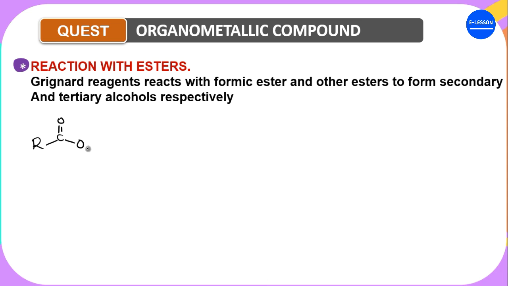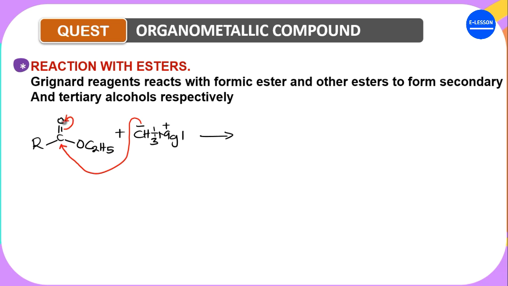Then you have C2H5. If you react this with a Grignard reagent, CH3MgI, what do you think will be formed? Of course, we know this will be negative, and this will be positive. If the bond breaks, this negative charge here is a nucleophile. It will attack here, and when it attacks here, this one will come up here.